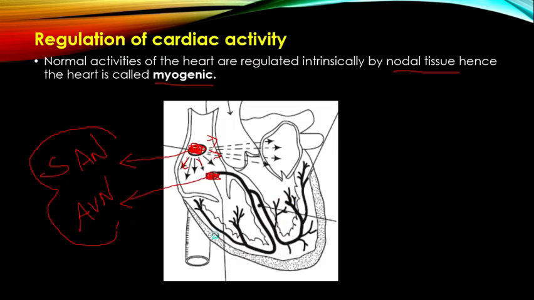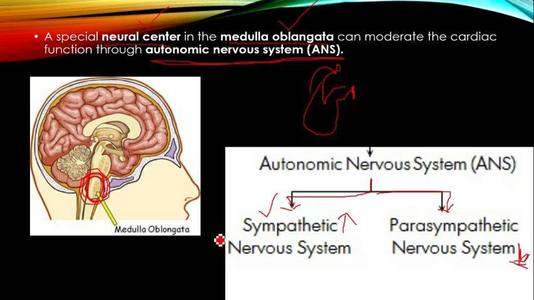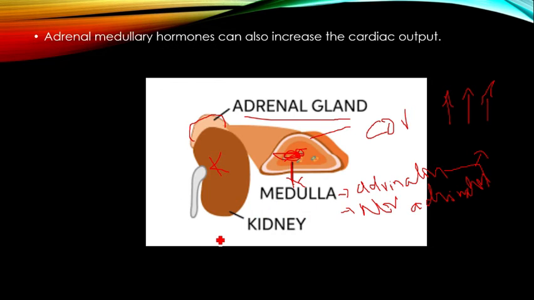In this class we have discussed that the heart activity is mainly regulated by the nodal tissue, that all common functions of the heart are regulated by the nodal tissue. Hence the human heart is called a myogenic heart. Apart from that, the neural system and the hormonal endocrine system are also used for the regulation of heartbeat.